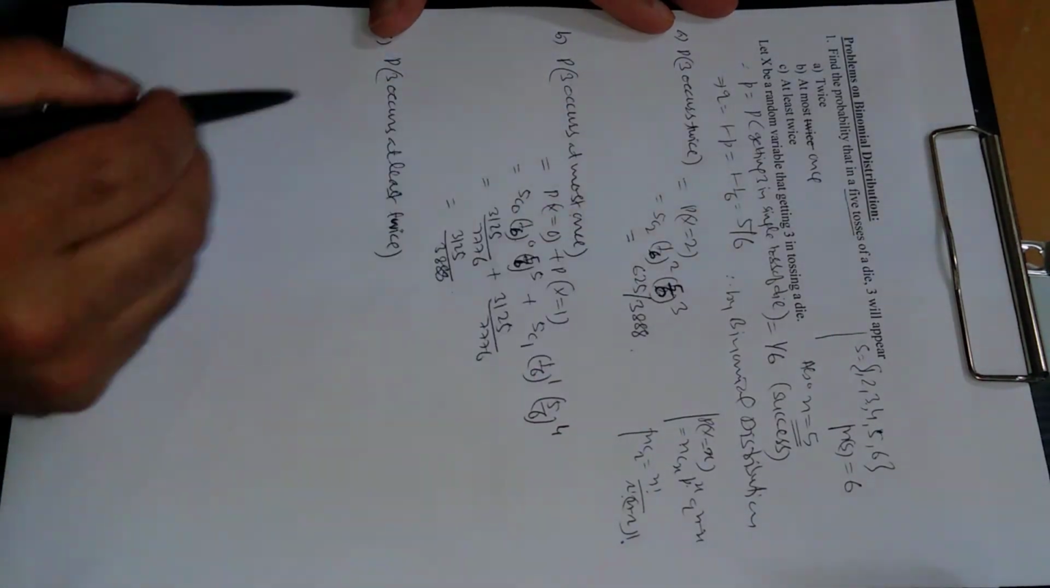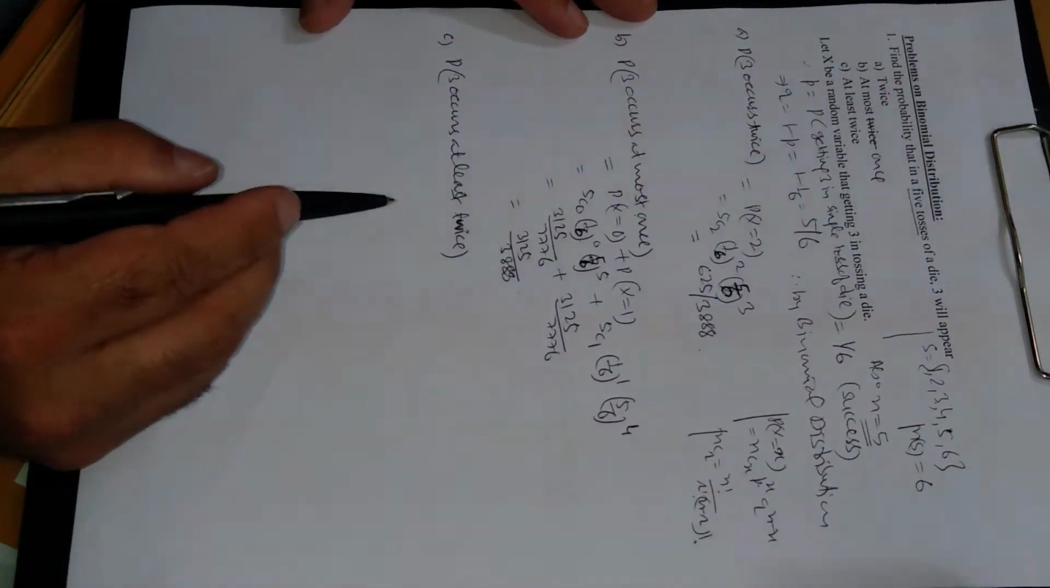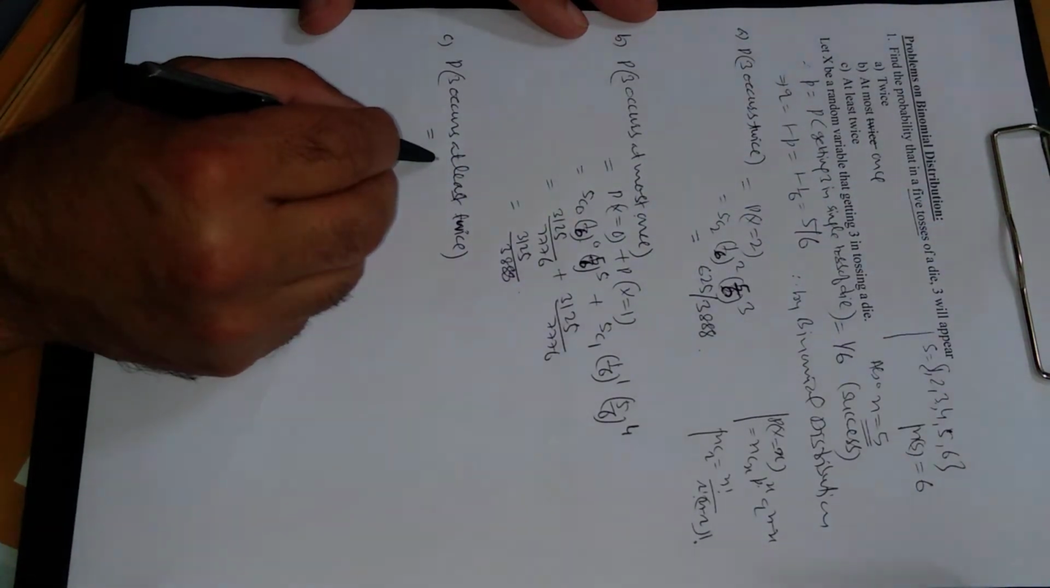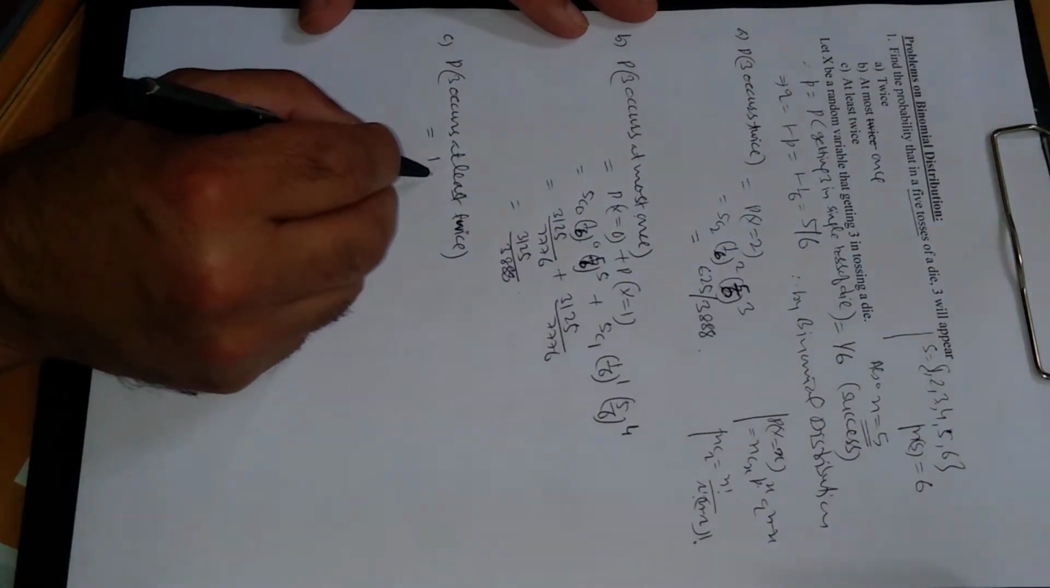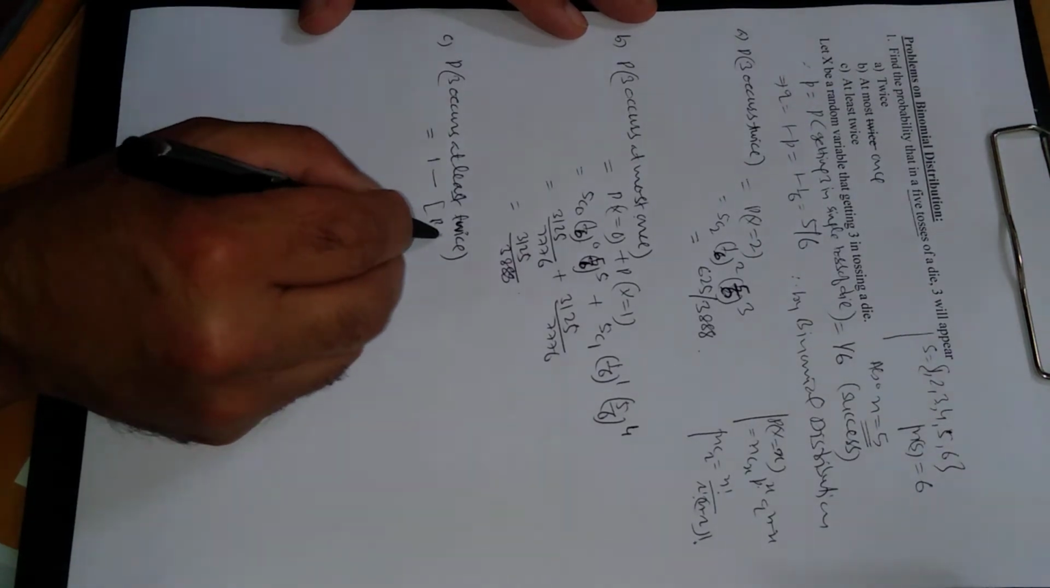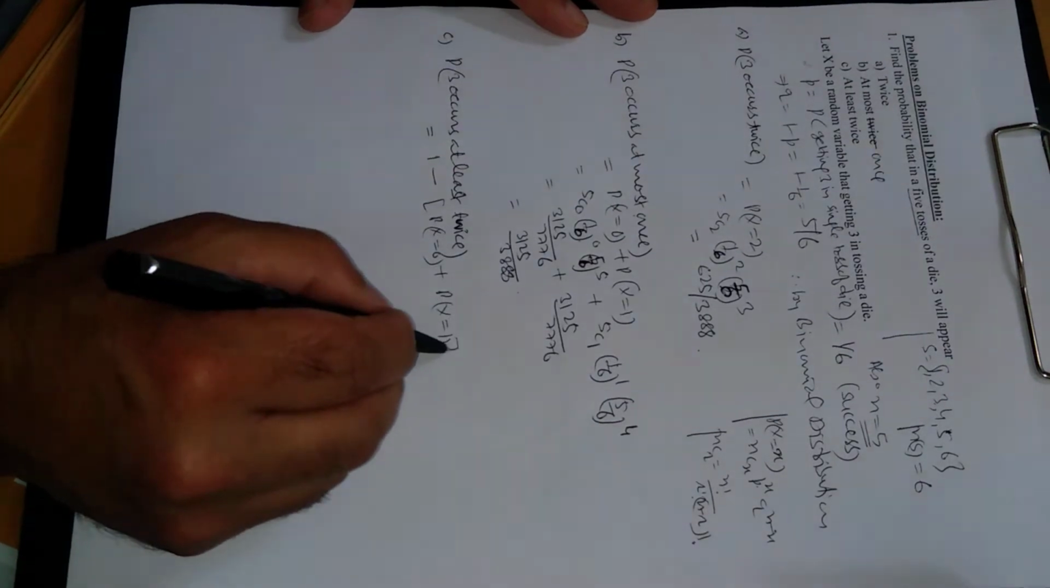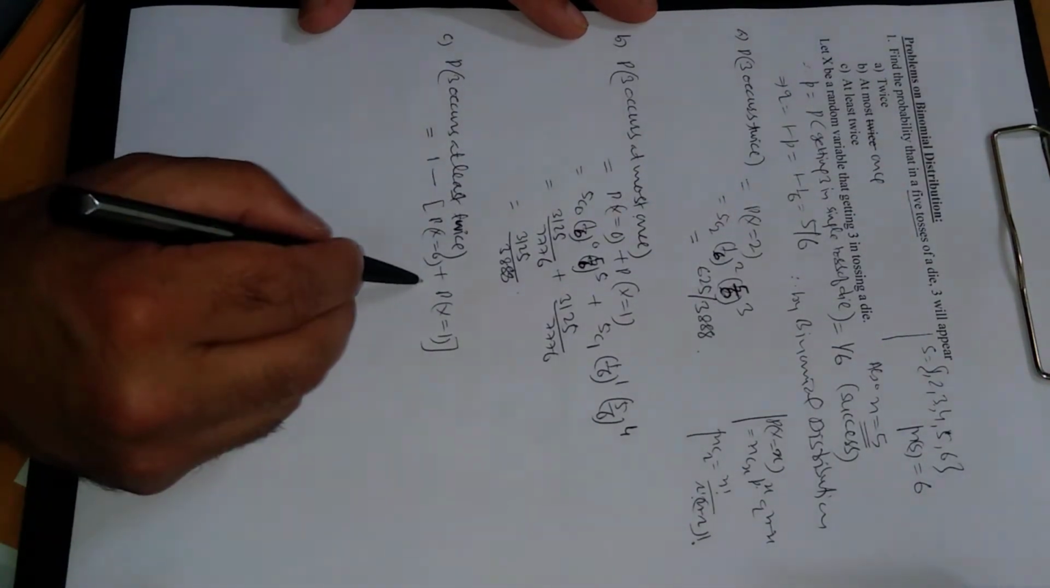This is 1 by 6, 5 by 6. 3 occur at least twice. At least twice means minimum 2 times. So this is P of x greater than or equal to 2, and this can be written as 1 minus P of x is equal to 0 plus P of x is equal to 1. This probability can be written as this probability.